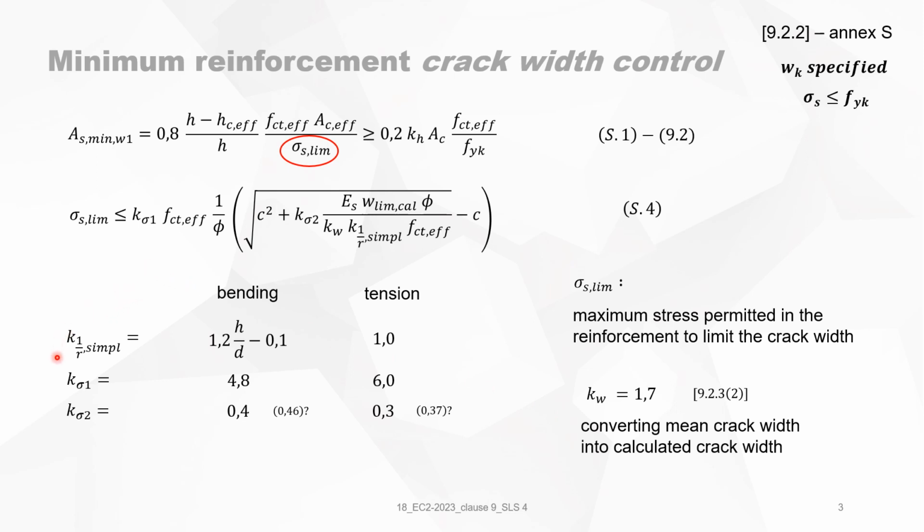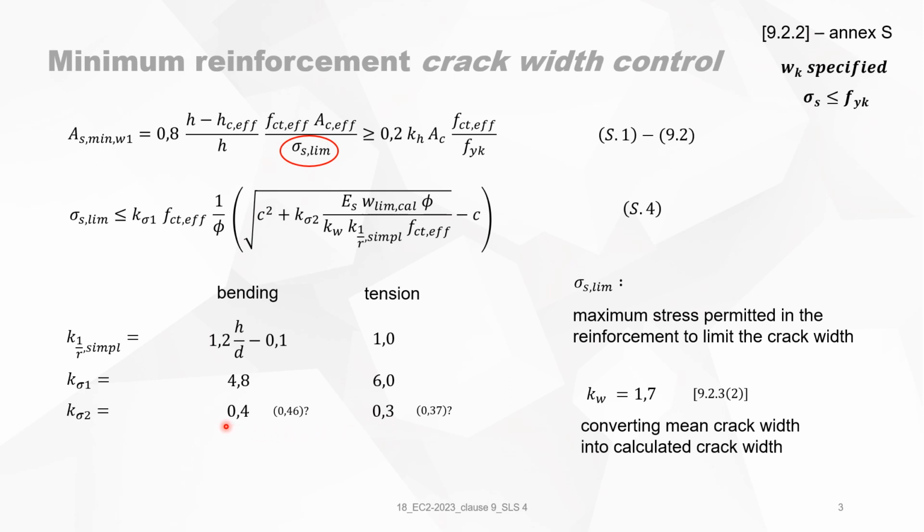The coefficient k1/r and k sigma 1 and k sigma 2 are different for bending and tension. It's written in this table. One remark, k sigma 2 in the code version of August 2023, the coefficient k sigma 2 for bending is indicated as 0.4 and for tension 0.3.